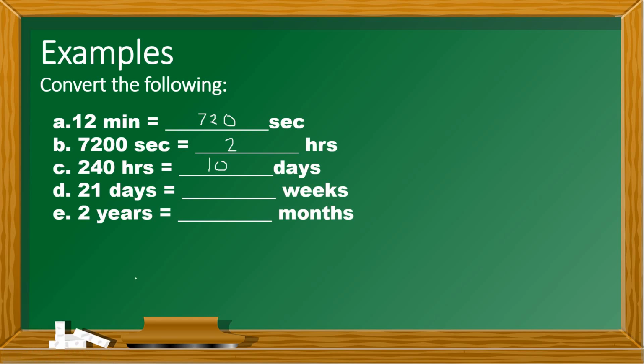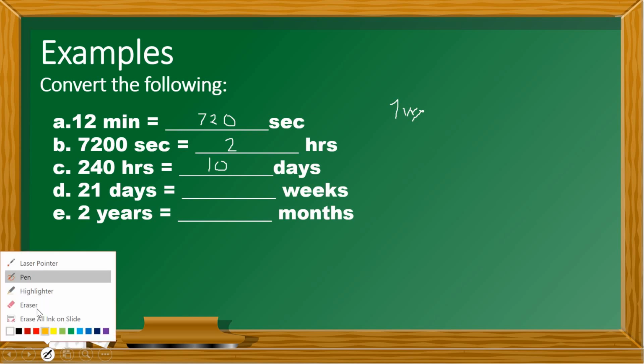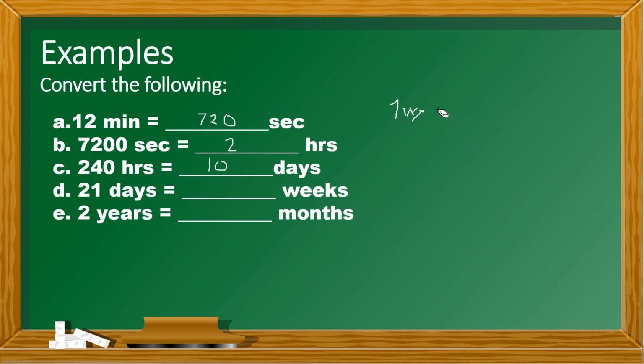Okay, now for letter D, we have 21 days. We're going to convert that to weeks. Of course, we all know that 1 week is equal to what? 1 week is equal to 7 days, right?